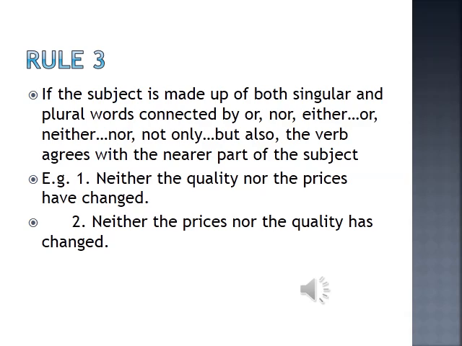In the second example, neither the prices nor the quality, the nearer subject is singular, and therefore the helping verb is also singular, so it is has. And the same rule applies to the remaining groups, like not only but also, neither nor, either or.